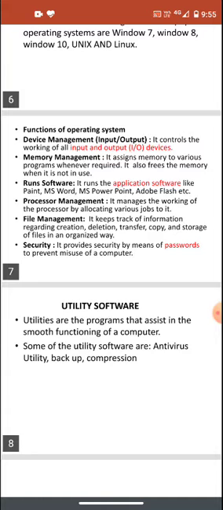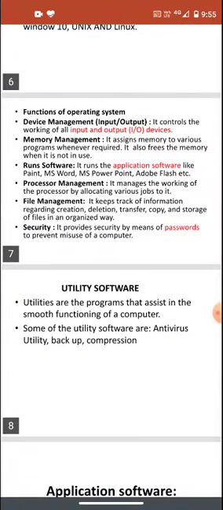So it allocates the jobs to the processor. It allocates the software which has to run. All this management is done by the operating system.